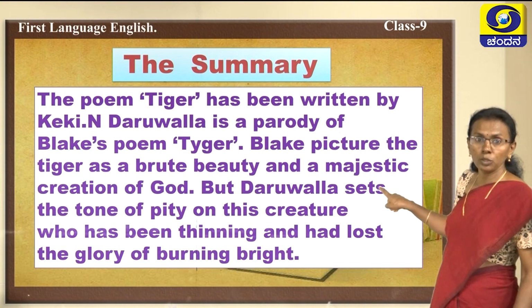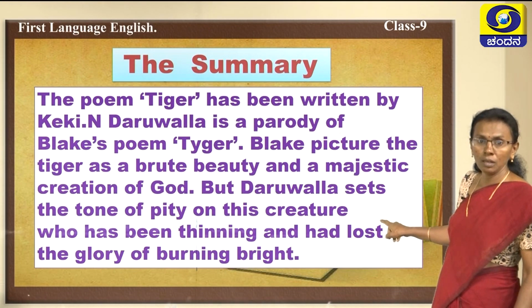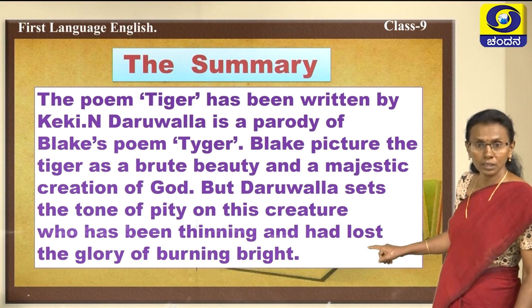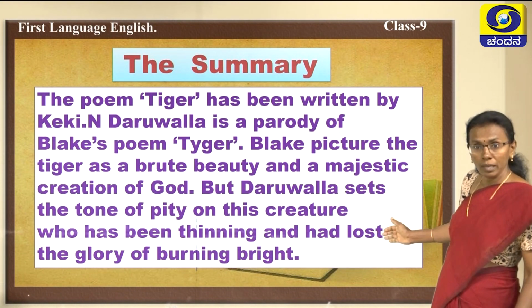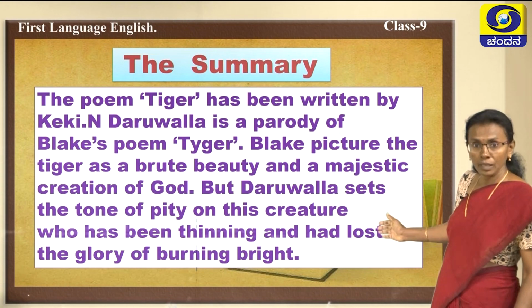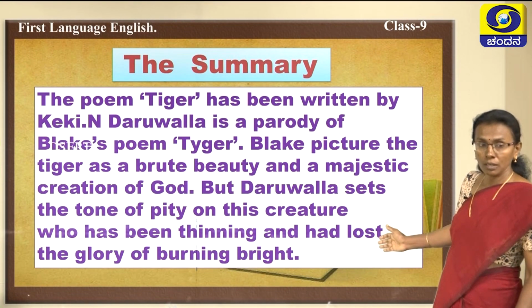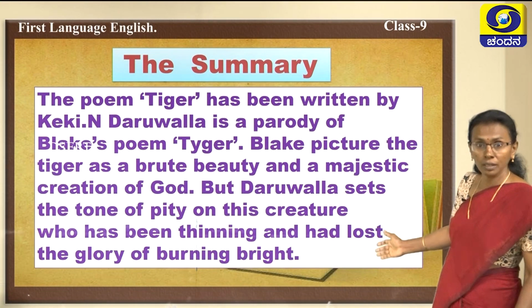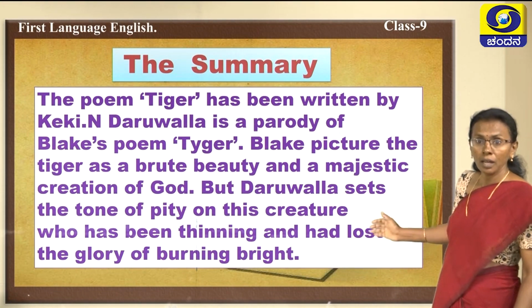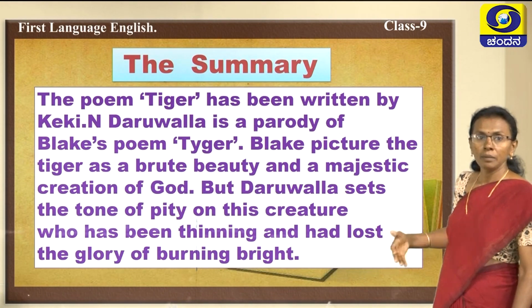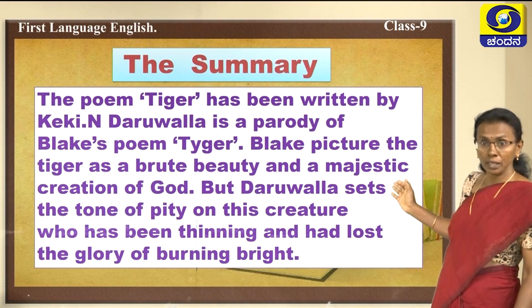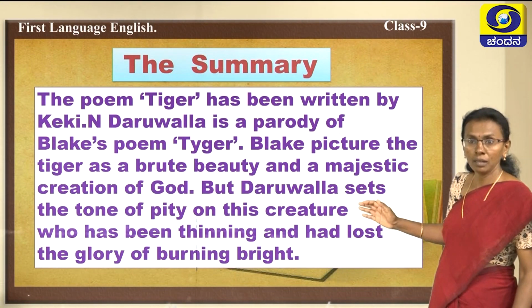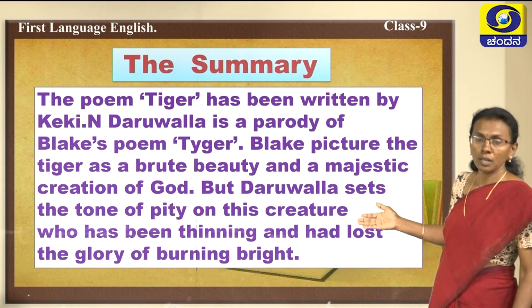Here he sets the tone of pity on this creature who has been thinning. See, in the poem you can see thinning 2 by 2 and 1 by 1. What does that mean? That means it is becoming endangered. It is becoming extinct. So it is thinning and has lost the glory of burning bright. See, in the first line of William Blake's tiger poem, he says, tiger, tiger, burning bright. Whereas the tiger isn't burning bright in Daruwala's poem.